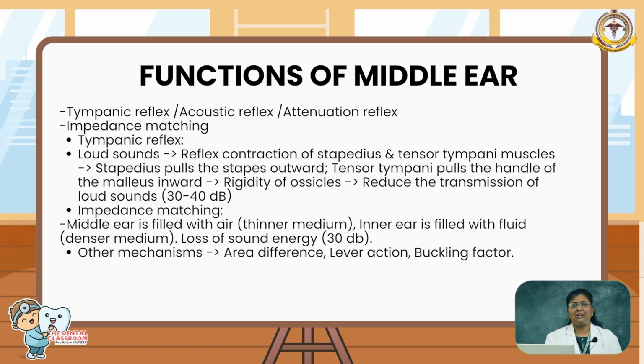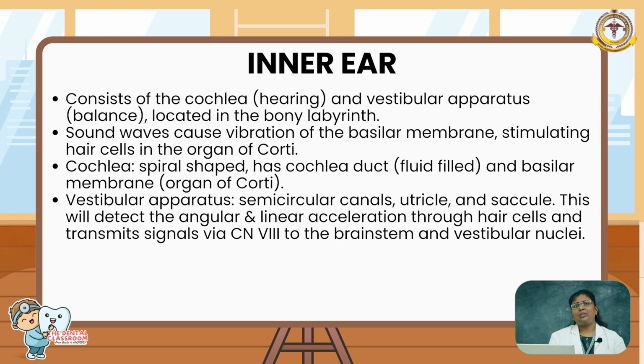Other than this, the middle ear also has three other factors, that is area differentiation, lever action and buckling factor. All these factors together help to protect our ear from loud noise exposure. Then the inner ear. The inner ear consists of the cochlea and the vestibular apparatus. The cochlea helps in hearing and the vestibular apparatus helps in maintaining equilibrium, so that it can maintain the posture and balance of our body.